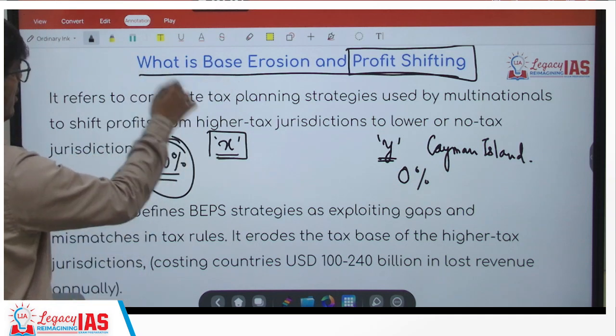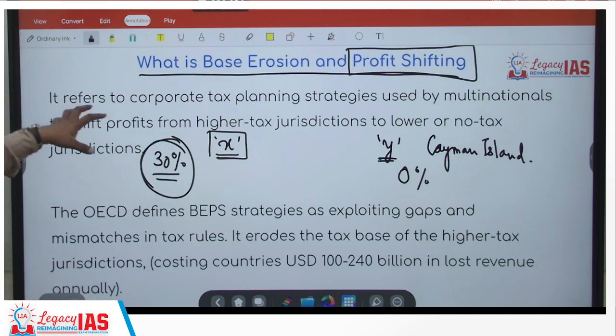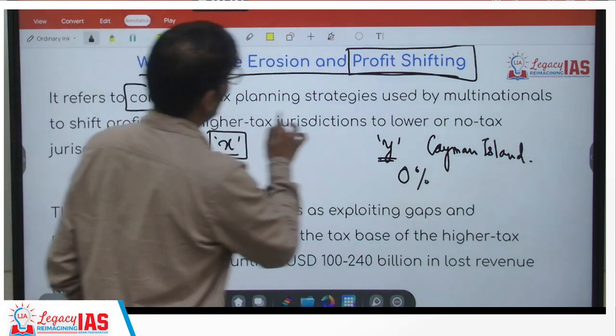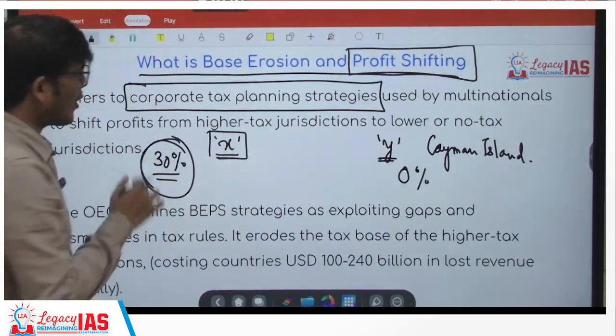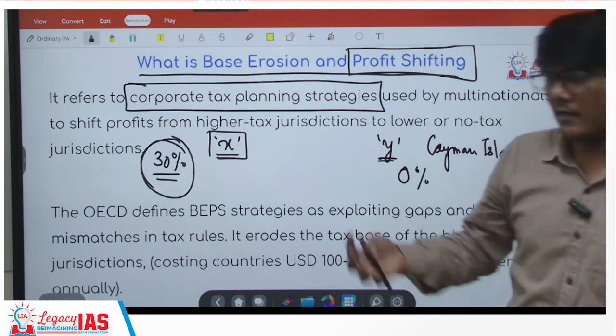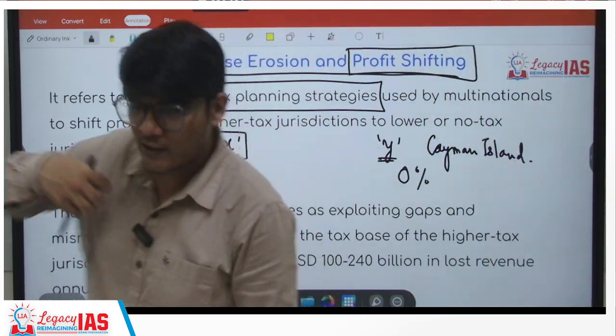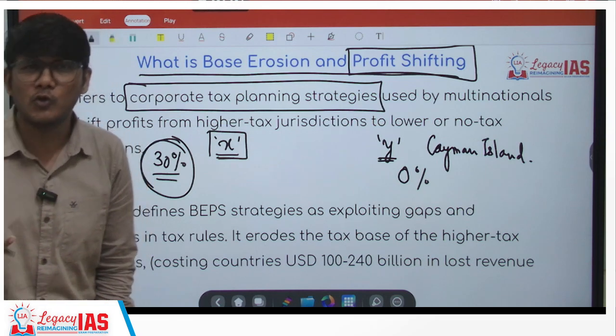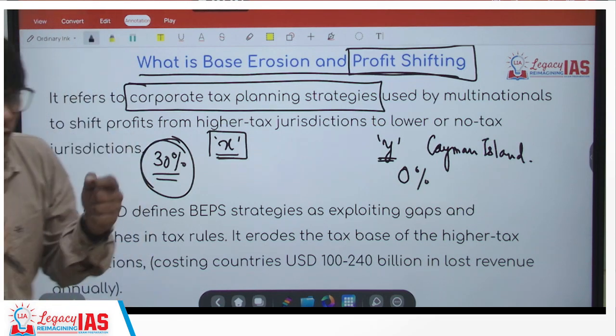So what does base erosion and profit shifting mean? It refers to corporate tax planning strategies. You plan your taxes, right? How I can get tax rebate, how I can pay as minimum tax as possible. You do that. So it is one of the tax strategies.